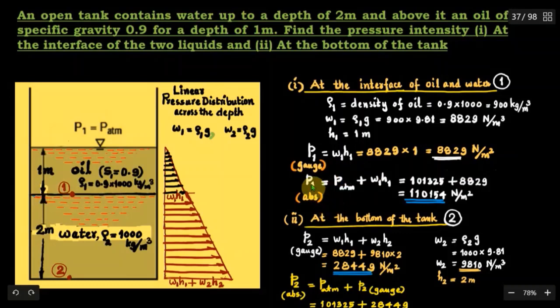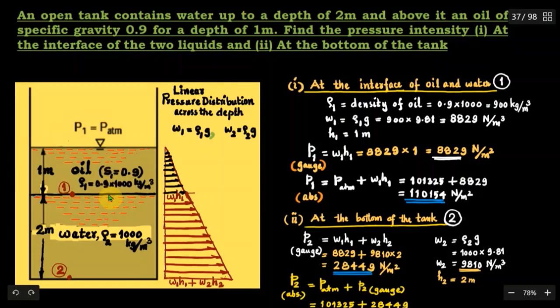And if we find the absolute pressure at level 1, at the interface between the oil and water, P1 absolute is equal to P ATM plus W1 H1. W1 H1 is P gauge. So P ATM is 1,01,325 Pascal plus the P gauge, that is 8829. So we will get 1,10,154 Pascal or Newton per meter square. That is the absolute pressure at the interface between the 2 liquids.